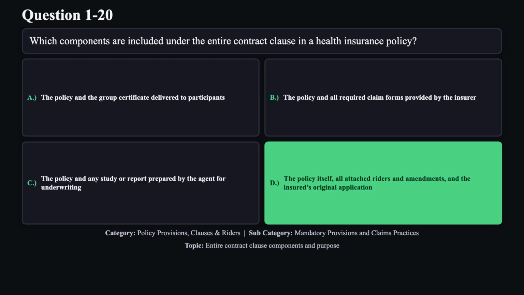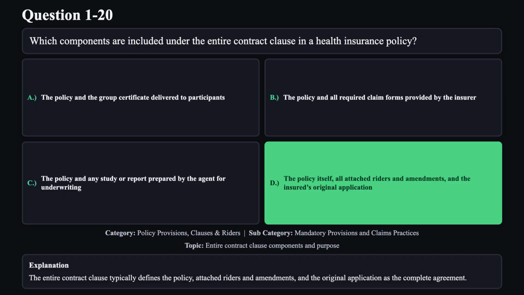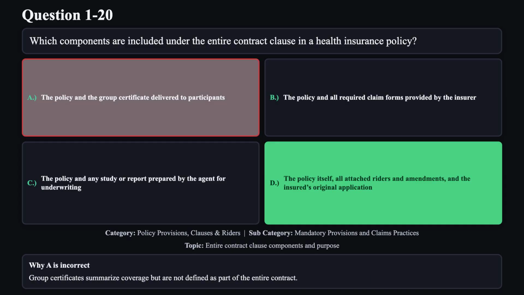The correct answer is D. The entire contract clause typically defines the policy, attached riders and amendments, and the original application as the complete agreement. Reason A is not correct. Group certificates summarize coverage but are not defined as part of the entire contract.